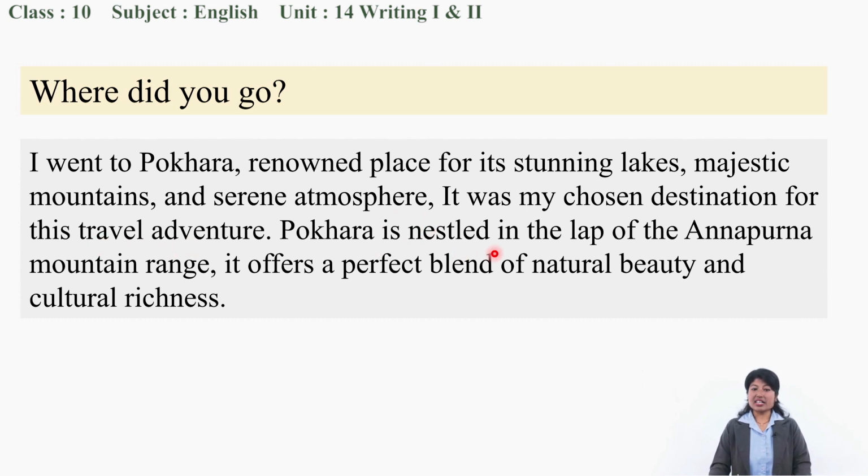Pokhara is nestled. Nestled means settled, situated. As I said, you have to give information about where it is situated in this very first paragraph. Nestled in the lap of the Annapurna mountain range, it offers a perfect blend of natural beauty and cultural richness. Pokhara is naturally beautiful and culturally rich, right?